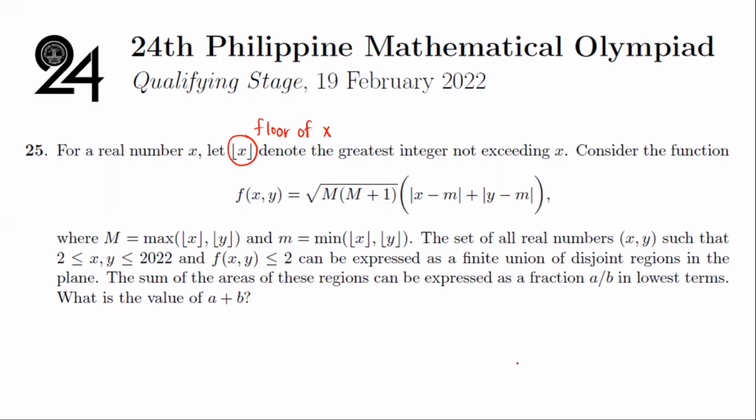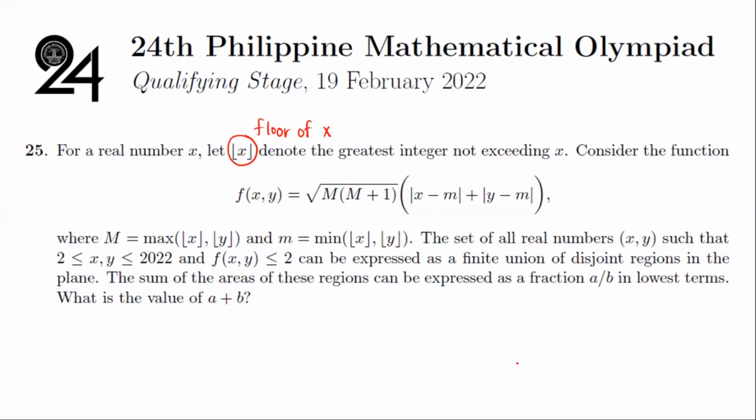The set of all real numbers xy such that x and y are between 2 and 2022, and f of xy is less than or equal to 2, can be expressed as a finite union of disjoint regions in the plane. The sum of the areas of these regions can be expressed as a fraction a over b in lowest terms. What's the value of a plus b?